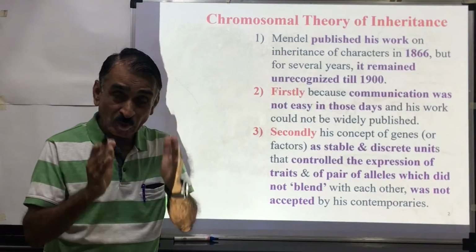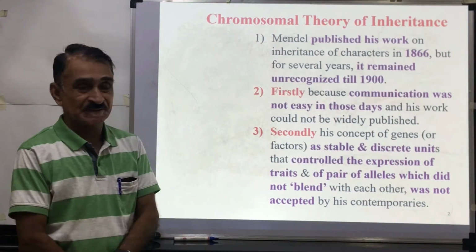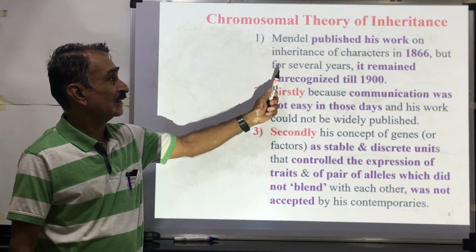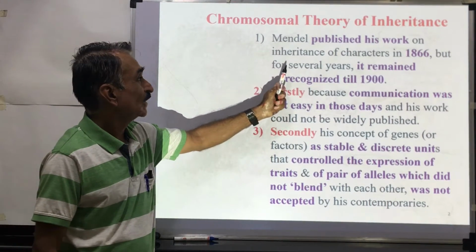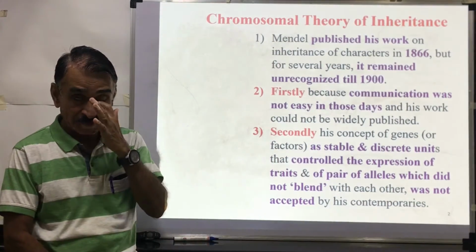In the chromosomes, the first point is the chromosomal theory of inheritance. Mendel published his work on inheritance of characters in 1866.